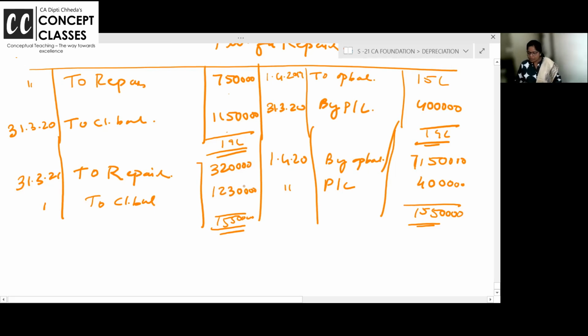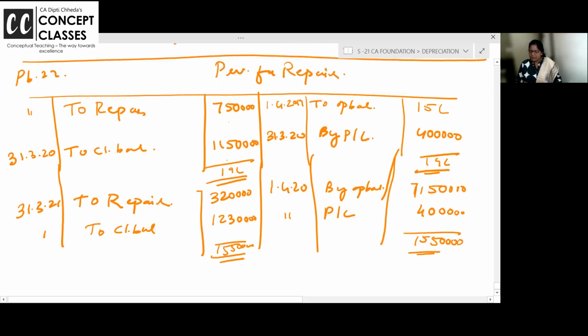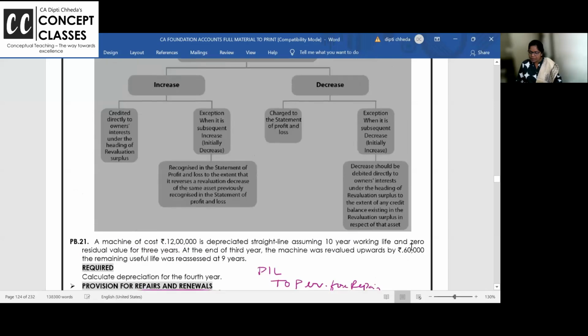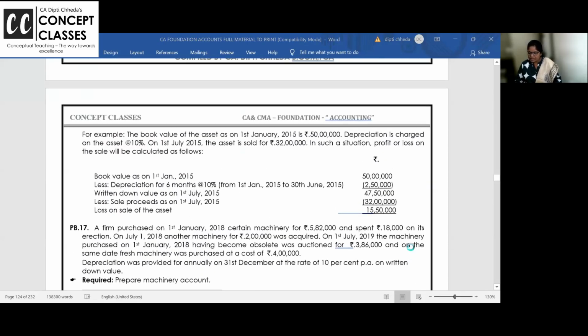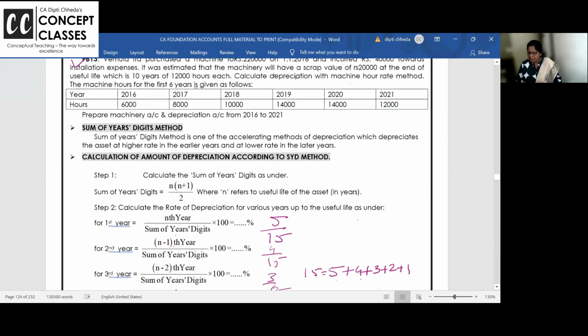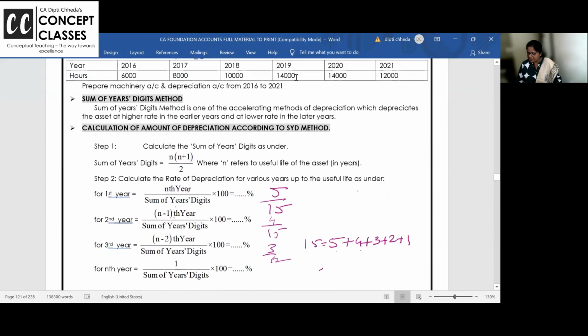All clear to all of you? Opening is there, closing is there, actual repairs you take, by P&L you take. That's all for this provision for repairs, we have completed it now. Anything else is left in this chapter? And do study from the beginning what we have done, what are the reasons why we are charging depreciation. Sum of digits method we have done yesterday. That is also very nice.